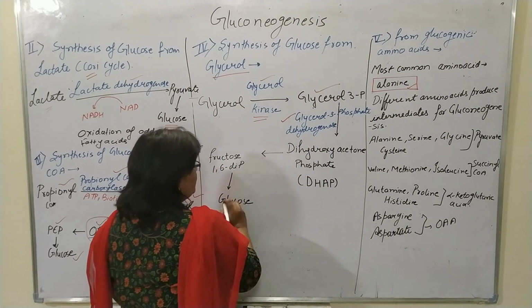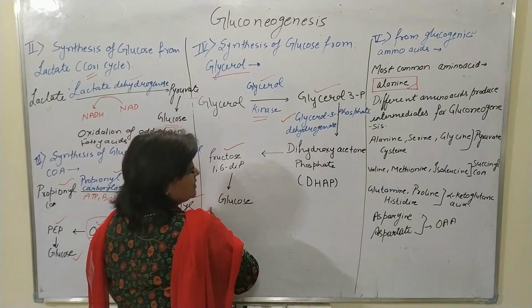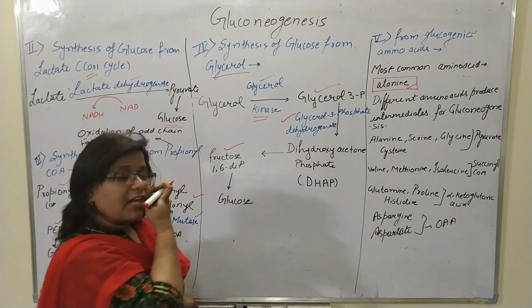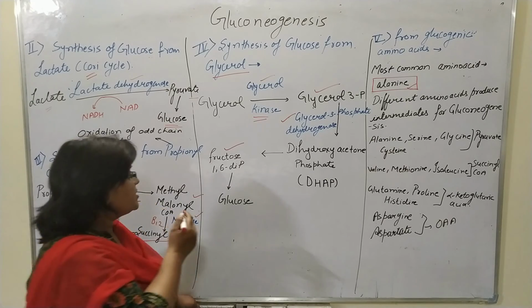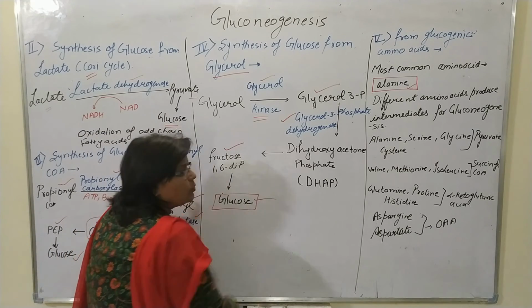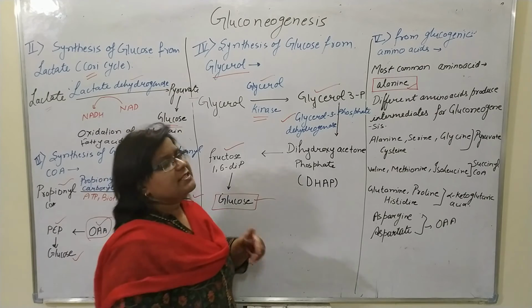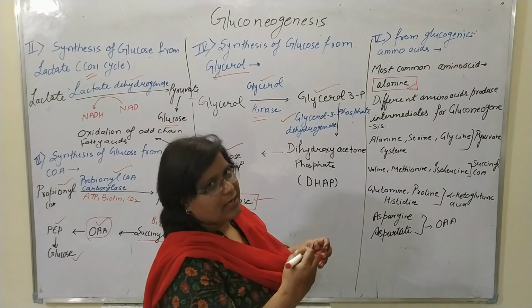This DHAP is converted into fructose 1,6-bisphosphate, and again with reversal of glycolysis it is converted into glucose. Now the fifth is the glycogenic amino acids.